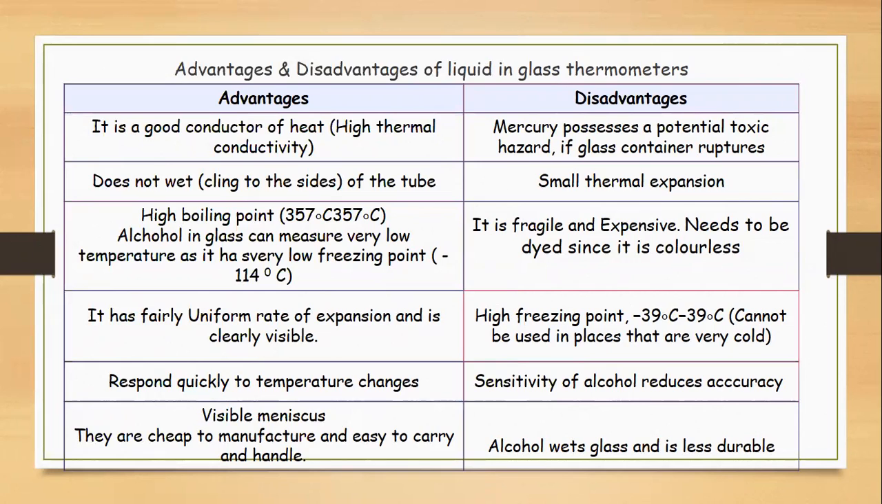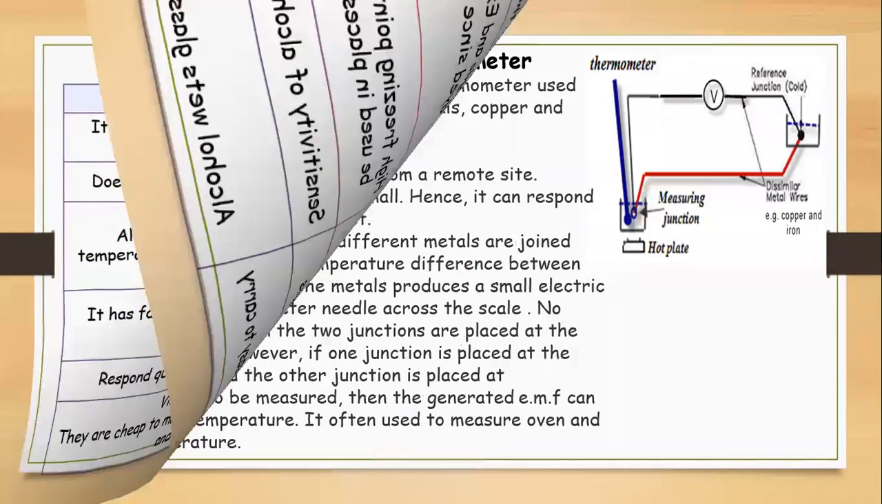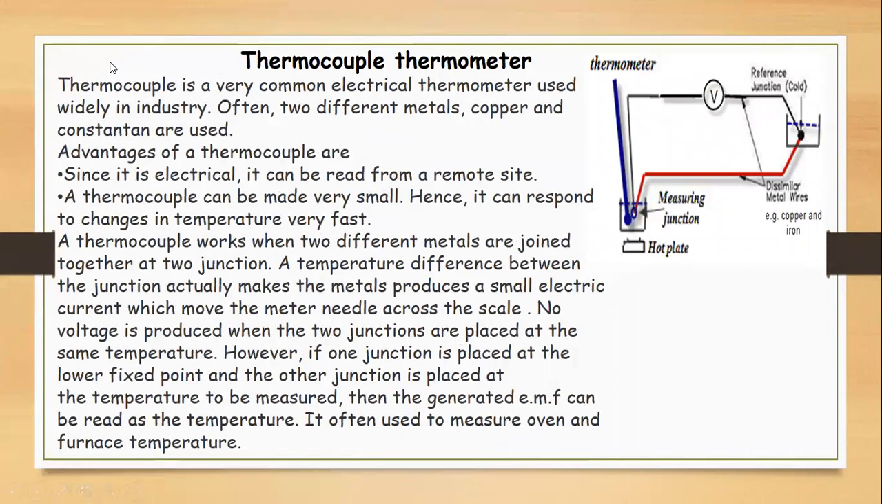Sensitivity of alcohol reduces accuracy. Alcohol wets glass, and it is less durable. So these are a few advantages and disadvantages of the liquid in glass thermometer.